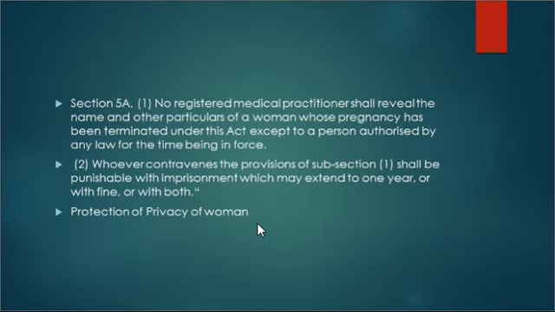So if you contravene section 5A clause 1 and reveal the name of a woman whose pregnancy is terminated, that will constitute an offense and it is punishable with imprisonment which may extend to 1 year, or with fine, or with both. Okay, so section 5 is trying to give protection to the privacy of women.